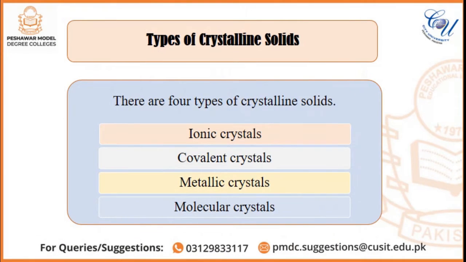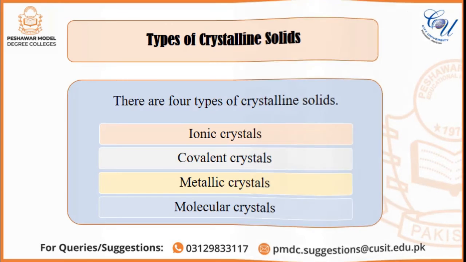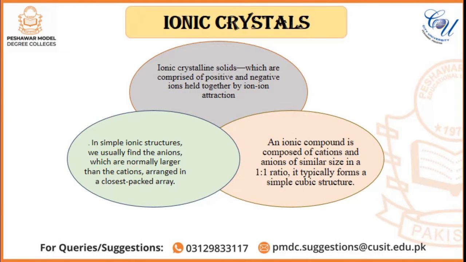Types of crystalline solids. There are 4 types of crystalline solids. They are mentioned below. The first one is ionic crystals. Ionic crystalline solids are comprised of positive and negative ions held together by ionic attraction, means in an ionic crystal the lattice is made of positive and negative ions. They are held together by ionic bonds. So the ionic bonds are strong electrostatic attractions between oppositely charged ions.